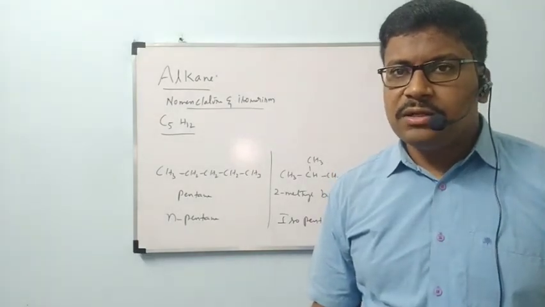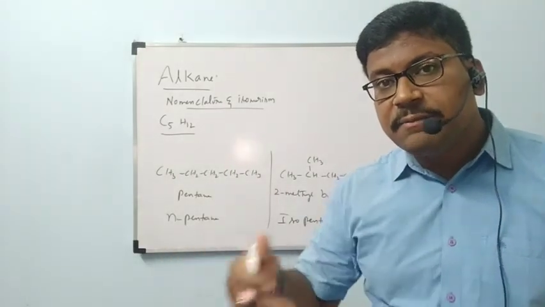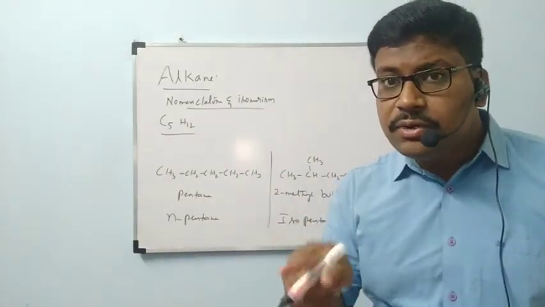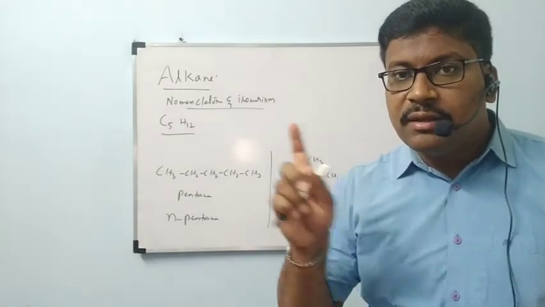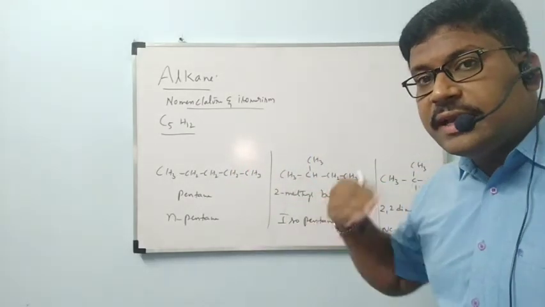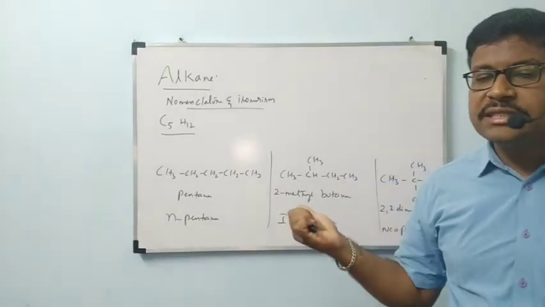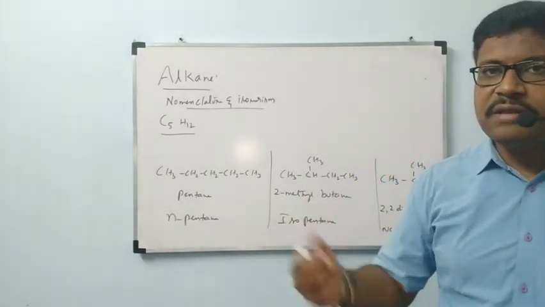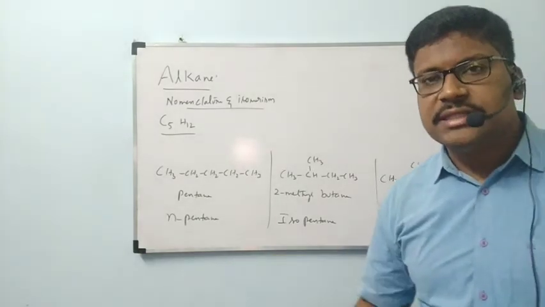More than these three, no other possibility with C5H12. But when the number of carbon atoms is increased, the possibilities also increase. See, butane, 4 carbon atoms are there. We are able to draw 2 structures only. In pentane, 5 carbons are there. We are able to draw 3 structures. Like that, when the number of carbon atoms is increased, the possibilities of writing structures also increase. If you want, try with hexane. With hexane, the number of possibilities increases even further.